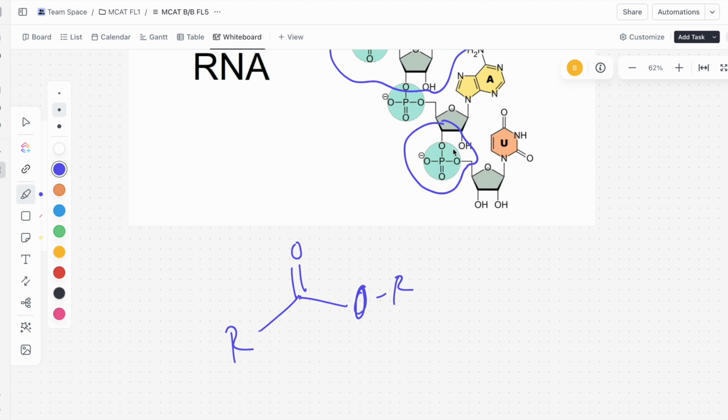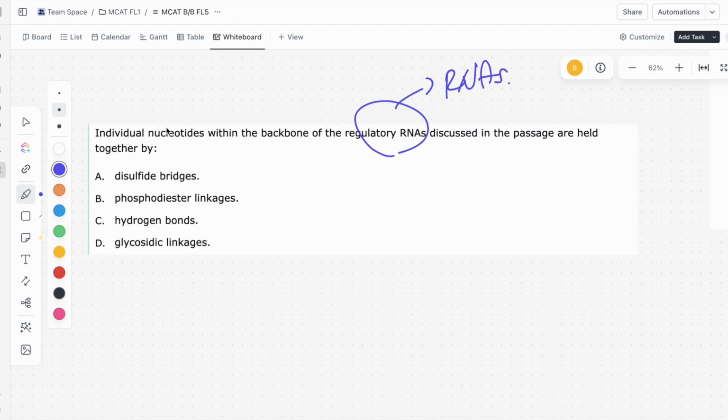So why would this be called a phosphodiester? First, it's a phospho, so it's a phosphate instead of a carbon. That's the phospho part. And the diester, so let's see, where do we see the diester? We see that carbonyl here. We see the first oxygen that's attached to something that's not a hydrogen, and there's another oxygen here that's attached to something that's not a hydrogen. So that's what the phosphodiester means. We'll see that the phosphodiester linkages are what's holding together these nucleotides, making B the correct answer.